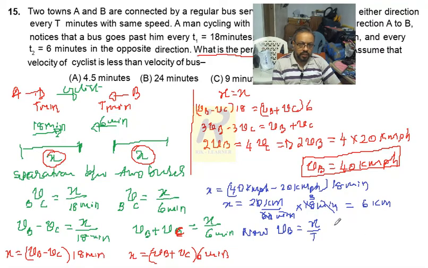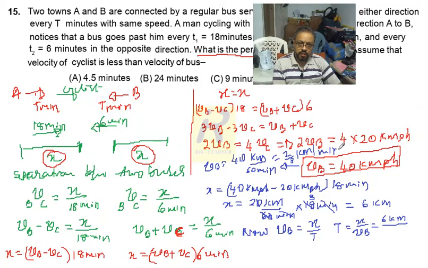So t equals x divided by VB. x is 6 kilometers, and VB is 40 km per hour, which can be written as 40 kilometers divided by 60 minutes, that is 2 by 3 kilometers per minute.